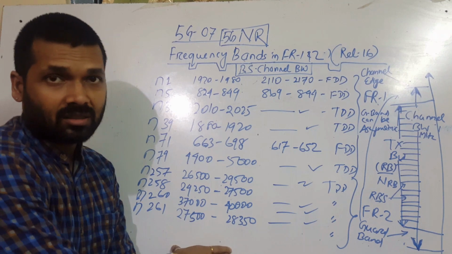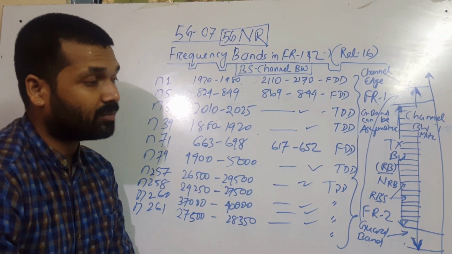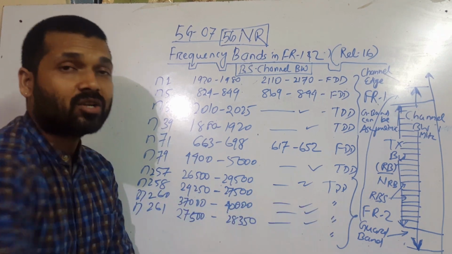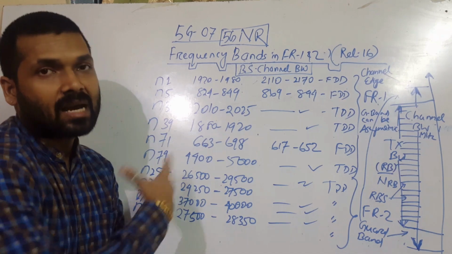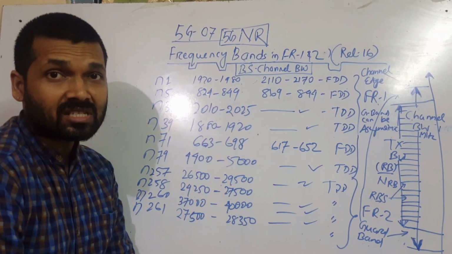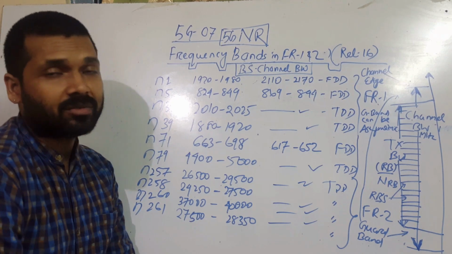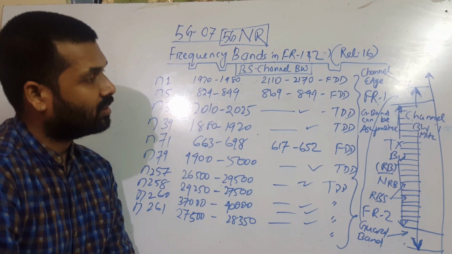All will be operated in TDD mode for 5G NR deployment in the millimeter wave range, or FR2. So that's all about the examples of bands and the uplink and downlink frequency ranges, in both TDD and FDD modes of operation for FR1 and FR2.